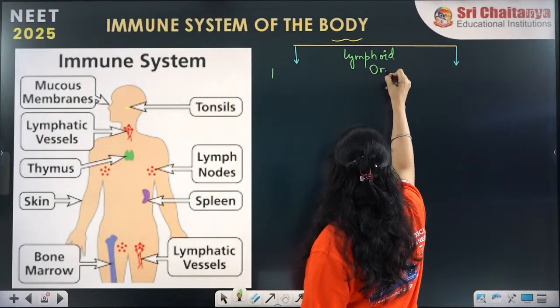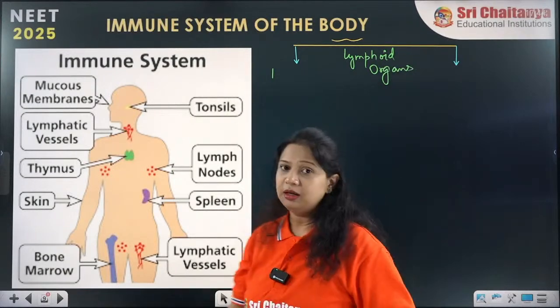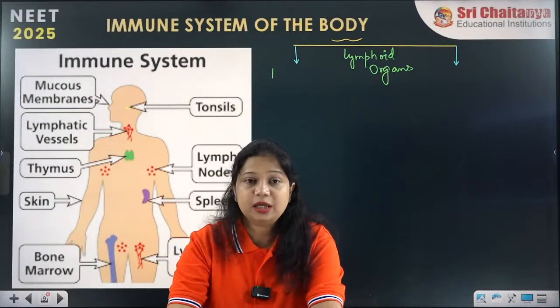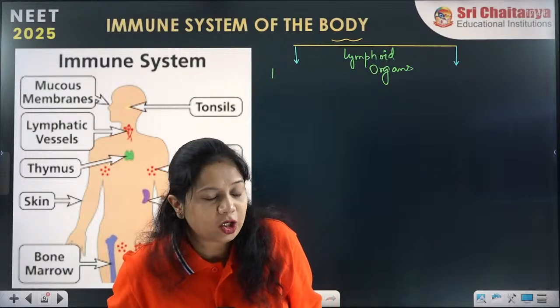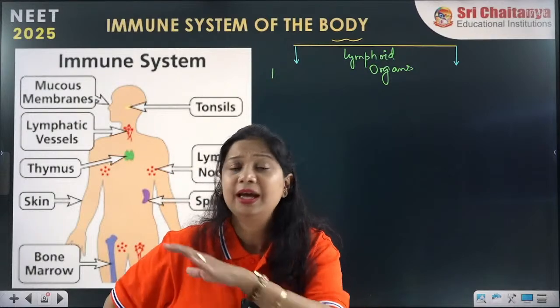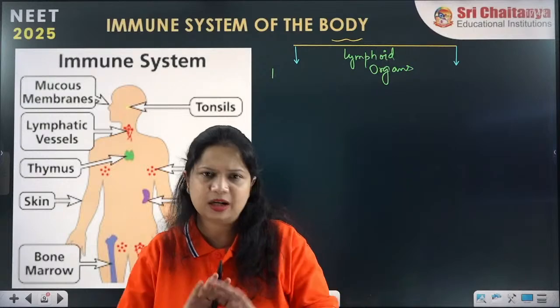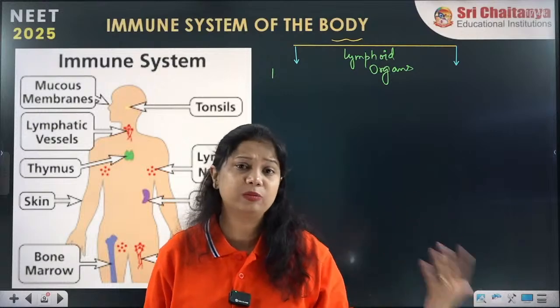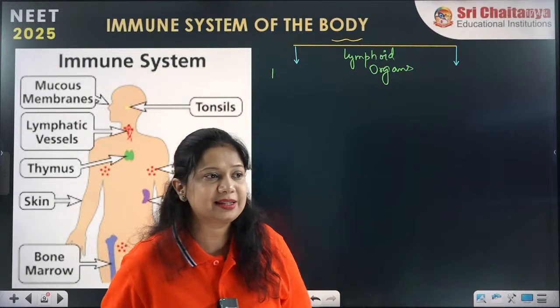Our immune system is formed by lymphoid organs. Lymphoid organs are the same thing as our immune system. There is nothing different. We can say lymphoid organs and the immune system are the same thing.